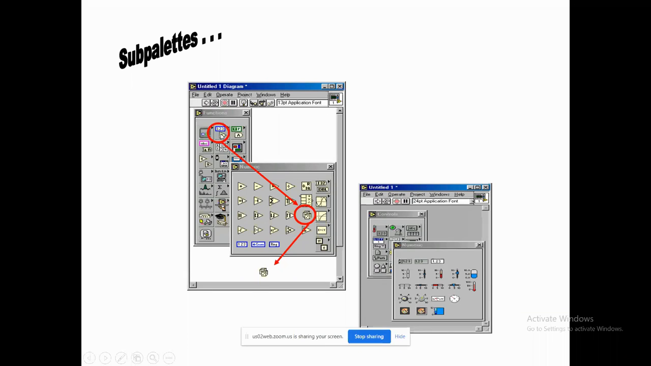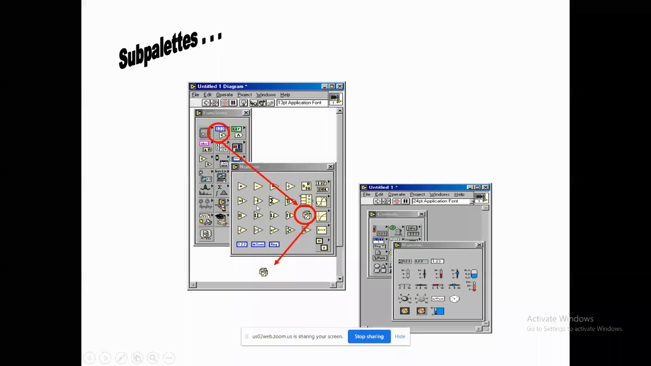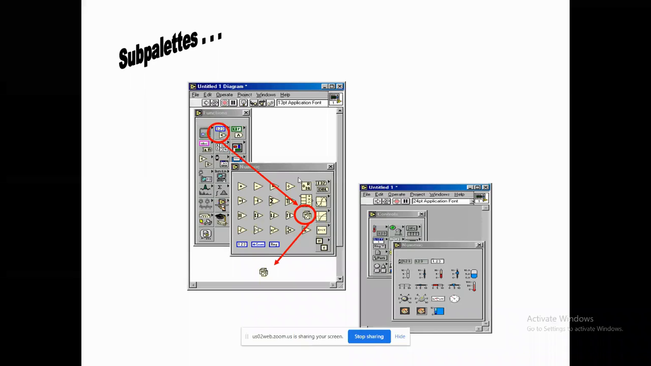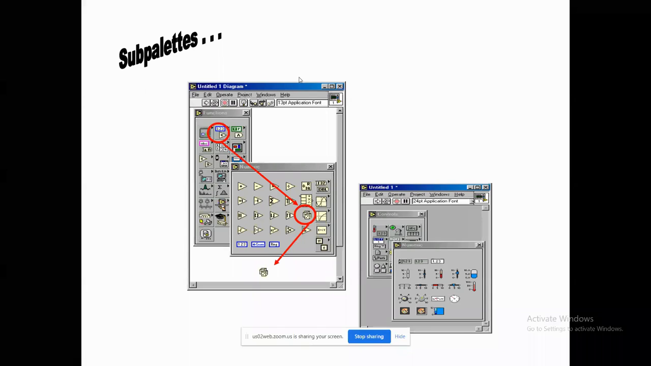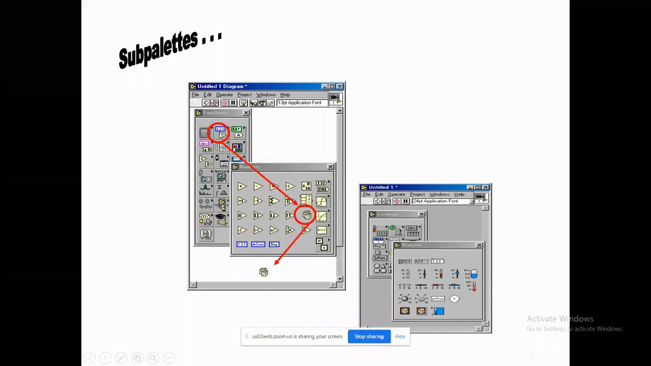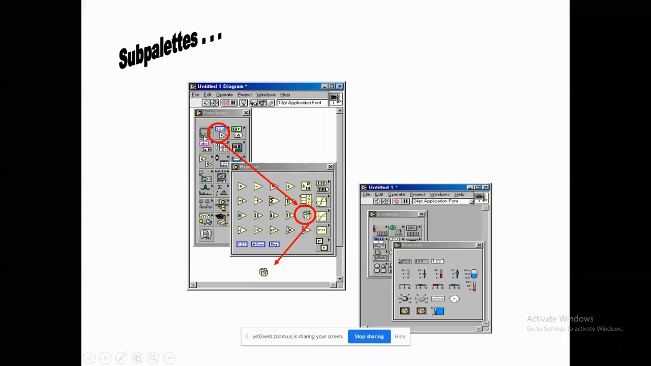The problem here is you should remember where a particular operation is. If I want to do a summation operation, this summation operation is available in this palette, that means the arithmetic palette. When I come across the need for summation, I should know that this operator is present in the arithmetic operations palette, so that I can get it directly. Otherwise I have to search each and everything one by one, which is a waste of time.